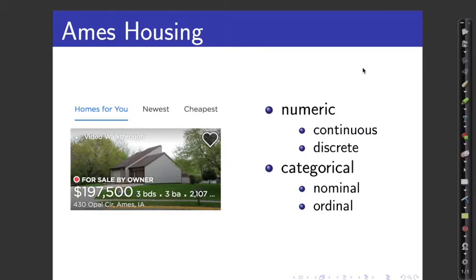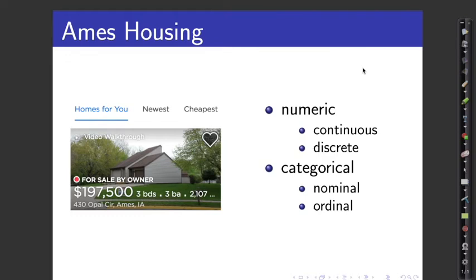When you're looking at any data set, it's worthwhile being aware that there are 4 kinds of variables, and you need to think carefully how your model is going to treat each of those variables and whether it makes sense. There are numeric variables, and within numeric variables there are continuous variables. For example, in our data that would be how big is the lot, how many square feet of living space is the house itself. Next we have discrete numeric variables such as the number of kitchens, bedrooms, bathrooms.